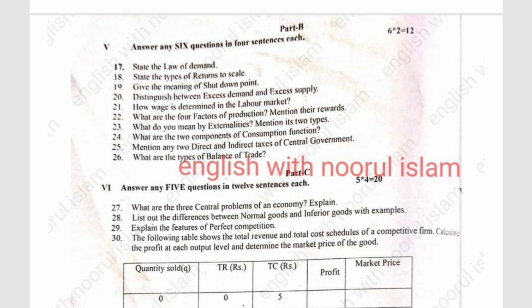Mention their rewards. Next, what do you mean by externality? Mention its types. What are the two components of consumption function? Next, mention any two direct and indirect taxes of the central government. What are the types of balance of trade?